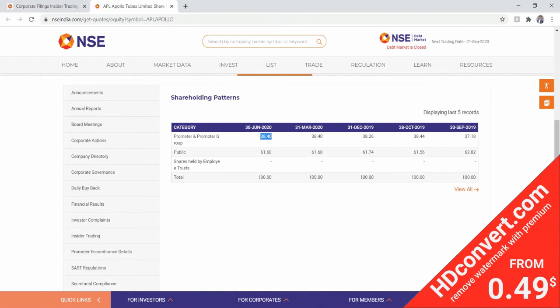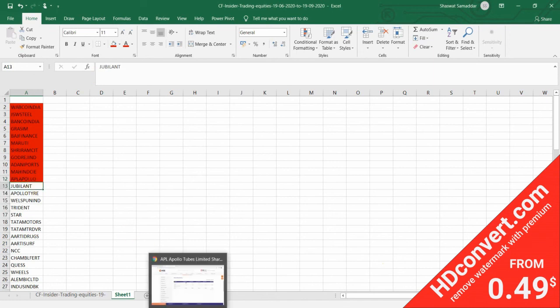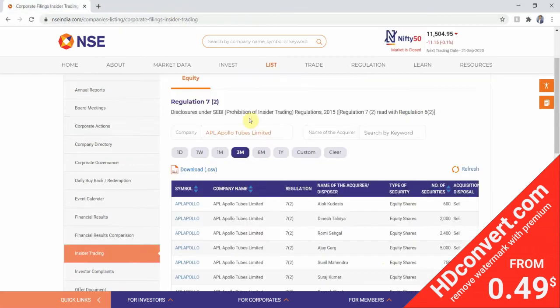Let's hope for that. Okay, so we'll go to the corporate information of Jubilant Industries. We'll go to the shareholding pattern once again. The shareholding pattern is quite good. It's 74.96%. Next we can go to SAST regulation.